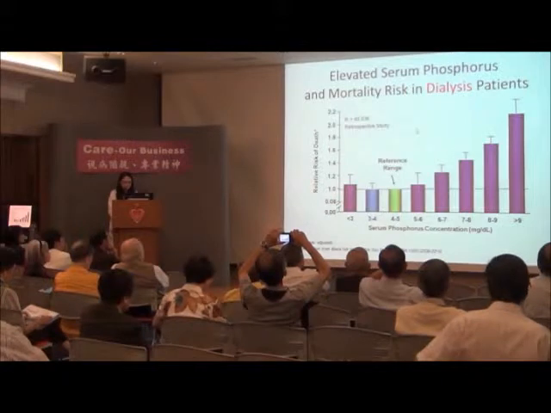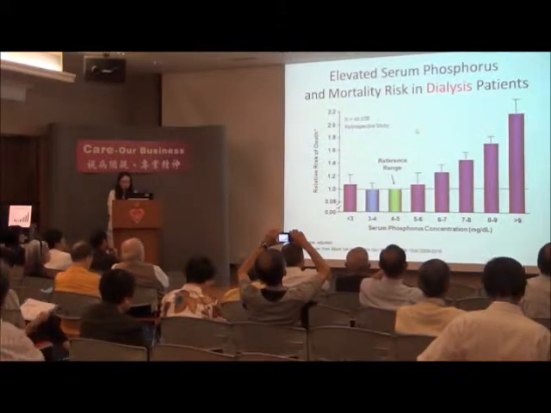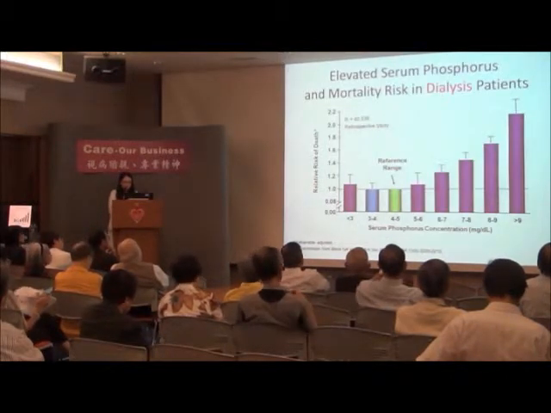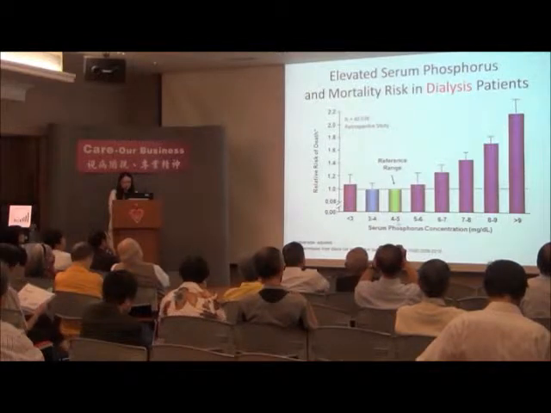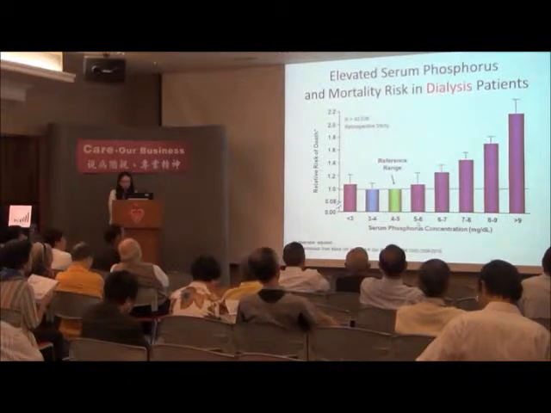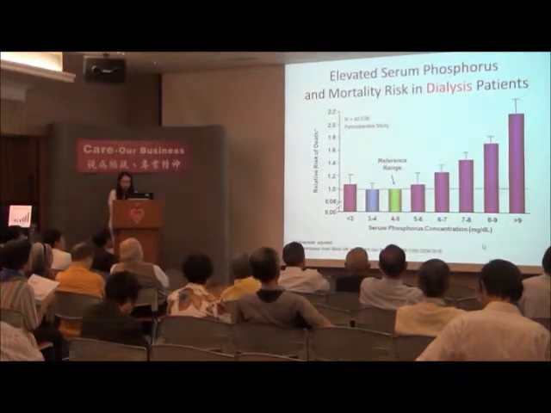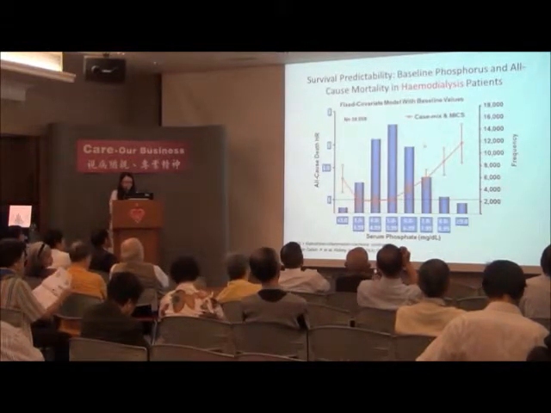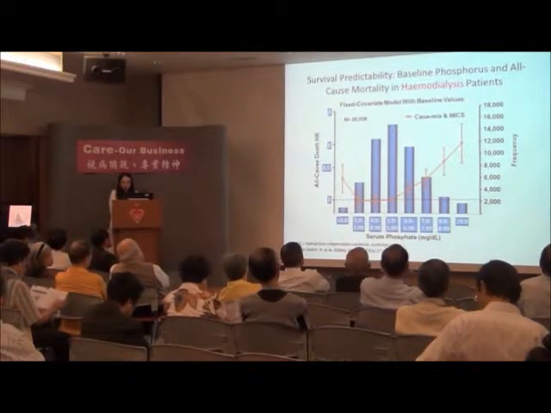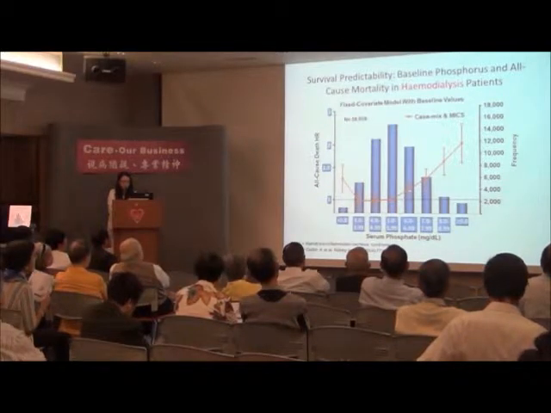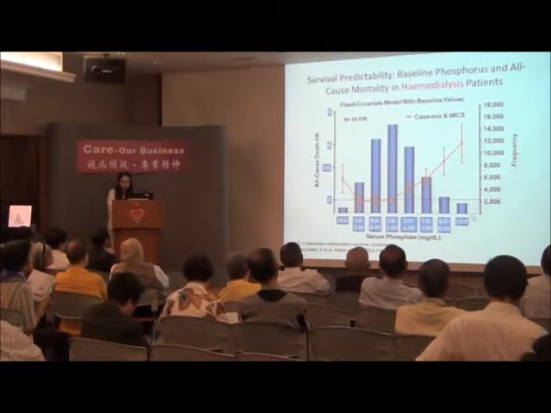This is a retrospective study in more than 40,000 patients who are on hemodialysis. With reference to a serum phosphate of 4 to 5, we found that patients with serum phosphate greater than 5 milligram per deciliter are associated with increased risk of mortality. Also, another study shows that a baseline serum phosphate greater than 6 milligram per deciliter was associated with increased risk of mortality even after adjustment for malnutrition, inflammation, and cachectic syndrome.